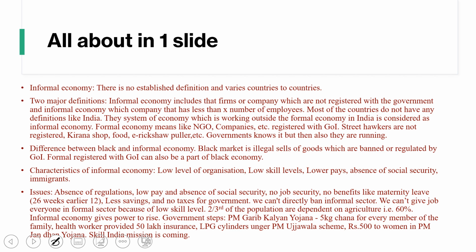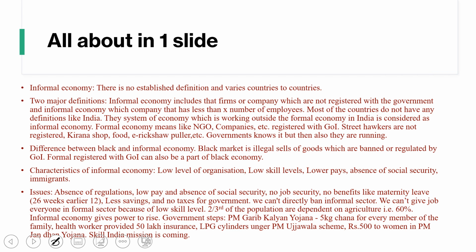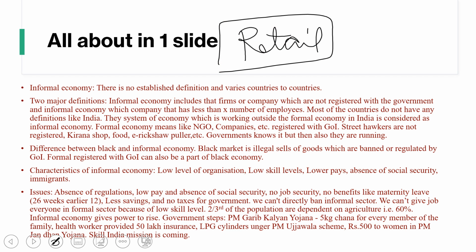So, what do you understand by informal economy and formal economy? Then we can understand what black money is. Nearby your house, there are so many retail shops or kirana shops and all. Generally, they are not registered by the government, or you have pan shops and all. They are not registered by the government. And that type of shops we call an informal